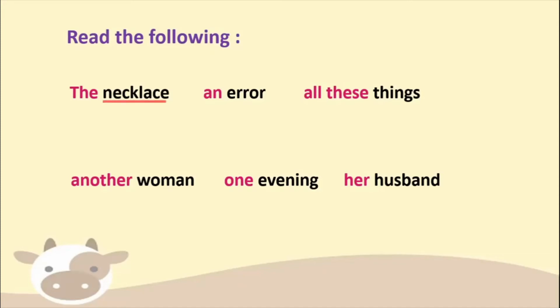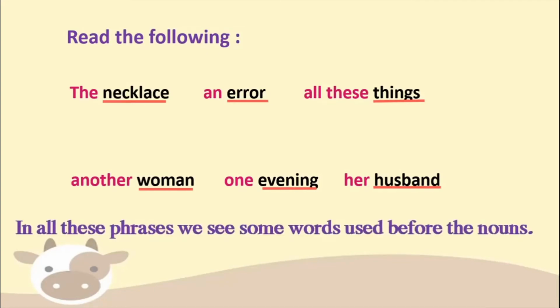So the necklace, error, things, woman, evening, husband. All these words which I have underlined and which are in black, they are all some kind of noun, isn't it? And in all these phrases, you can see some words which are used before the nouns.